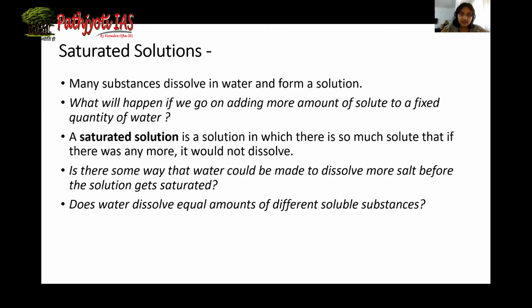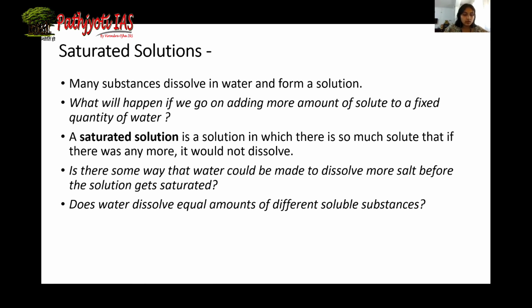So, is there a way I can do that? Yes, there is. What I need to do is heat the vessel in which my saturated solution is present. Once the temperature is elevated, the undissolved salt will start to dissolve. So at a higher temperature, the saturated solution is capable of dissolving more solute. But once we cool down the solution, the dissolved solute will become undissolved once more.